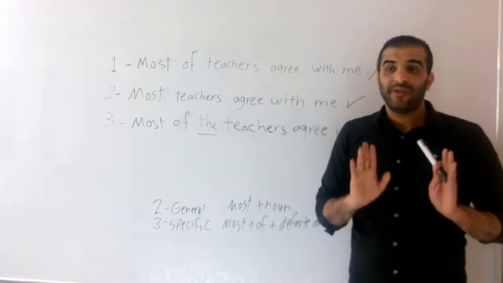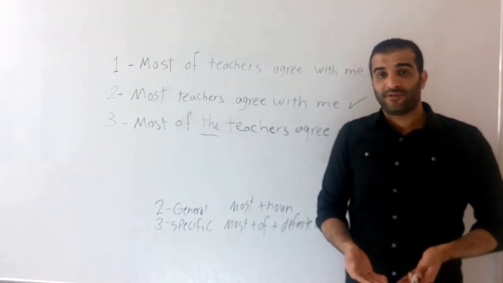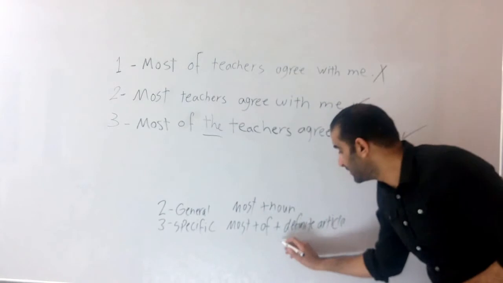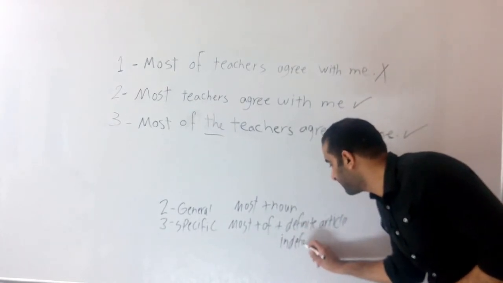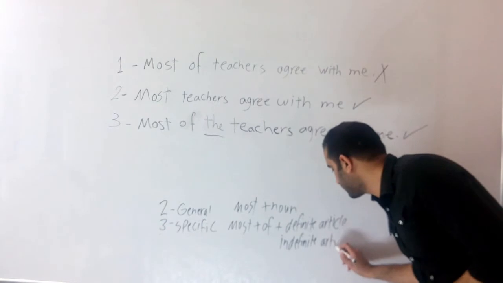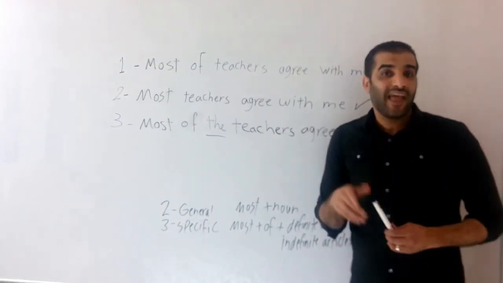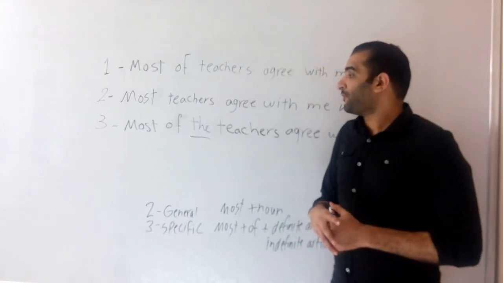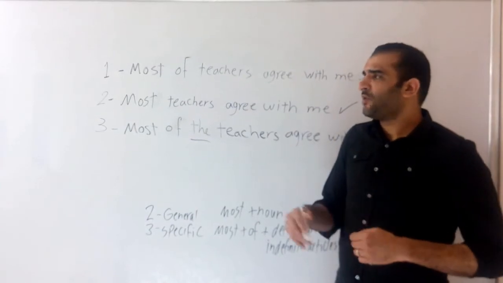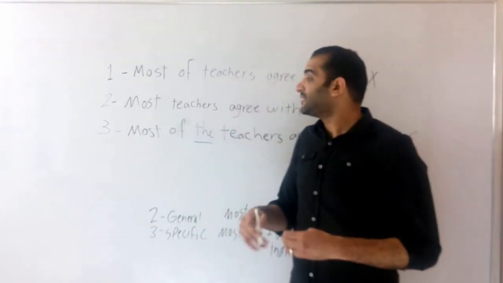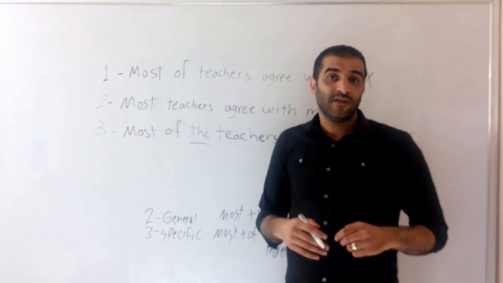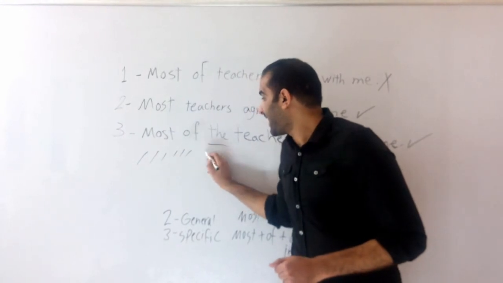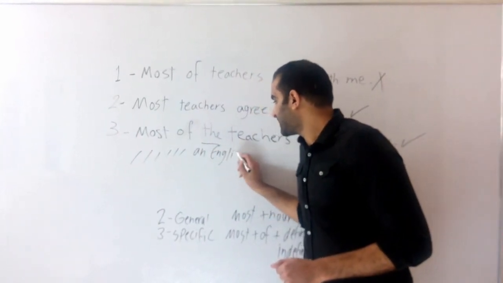So do we only use the definite article after most of? Now we've got 4 categories we can use after most of. One of them is the definite article and the indefinite articles. What are they? A and an. I'll give you an example. I ate most of a pie. Another example: I took an English exam. I took most of an English exam.